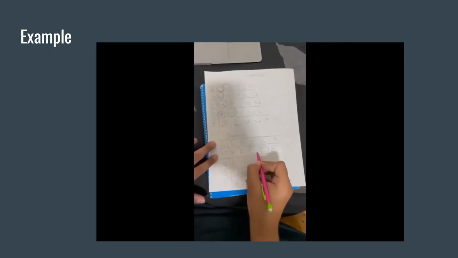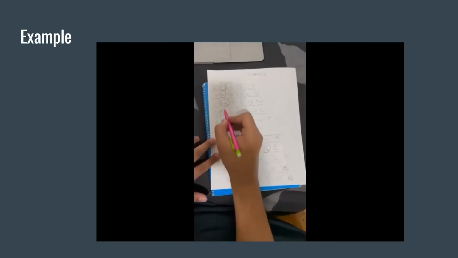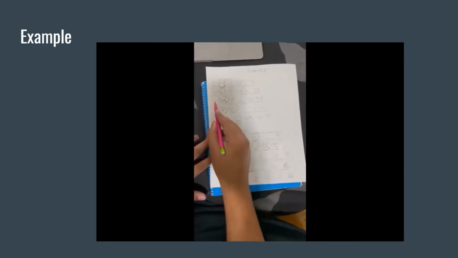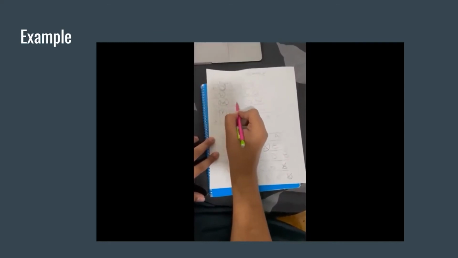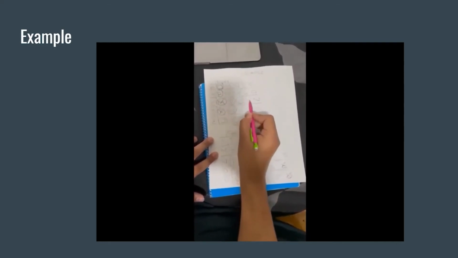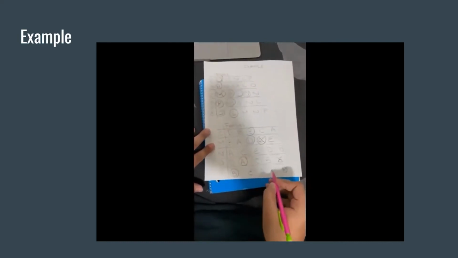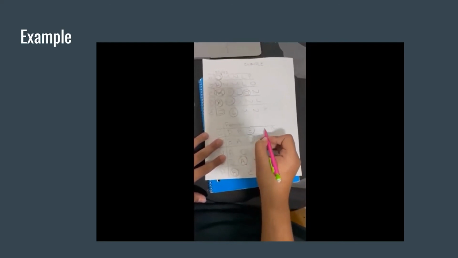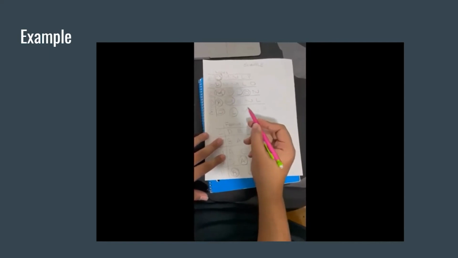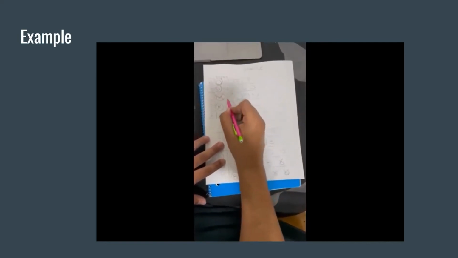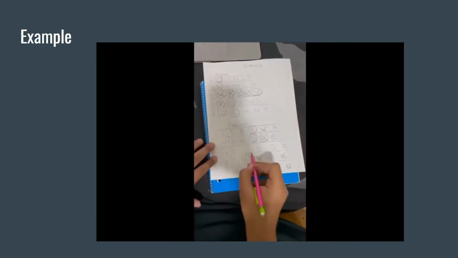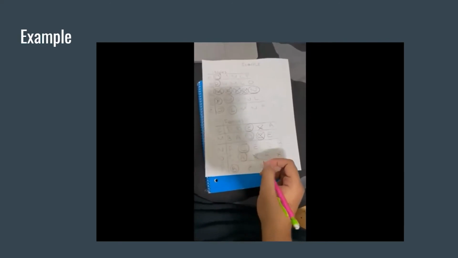M. M prefers D to her previous offer from C, so she dumps C and is now engaged to D. E proposes to L, and as she has not received any other offers, she accepts. Now, the only man who has yet to find a partner is C, after being dumped by M. He proposes to P, then L, then O, and is turned down by all three as they have better options. Finally, he proposes to N, who accepts as she has not received any offers. Thus, all the males are now engaged, and as there is no need for any more proposals, we are done.